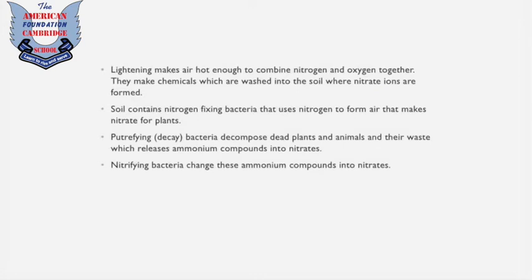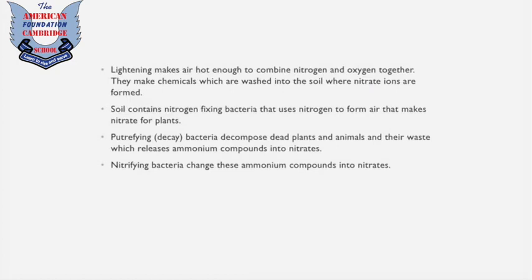Lightning, you guys know about lightning. We're talking about thunder and the lightning which occurs during the rain. Lightning makes air hot enough to combine nitrogen and oxygen together. By this strike of lightning, they make chemicals which are washed into the soil where nitrate ions are formed.